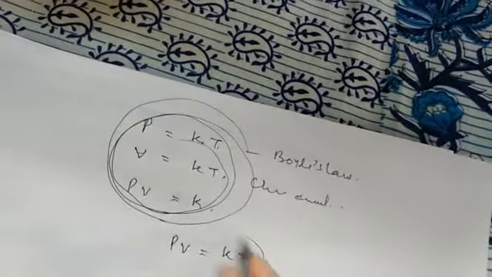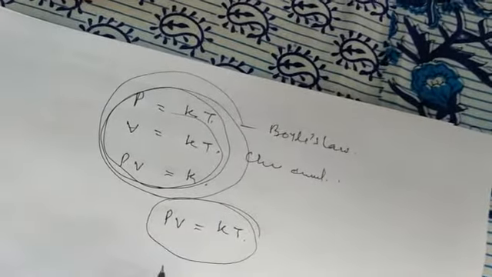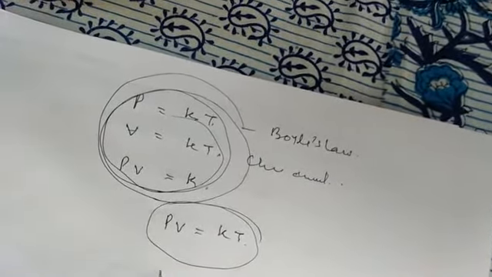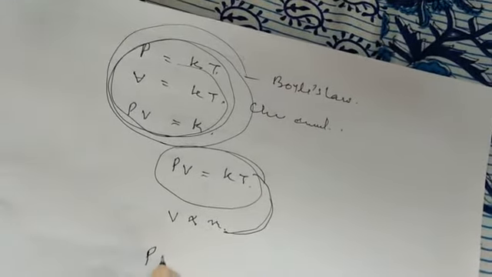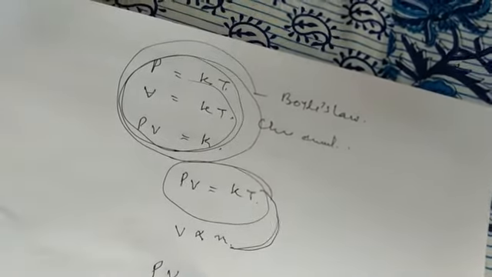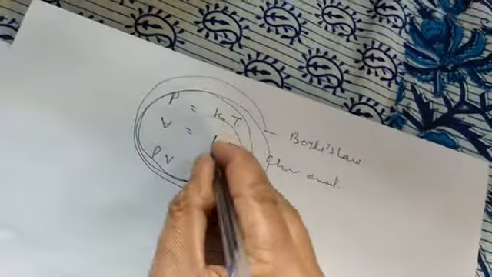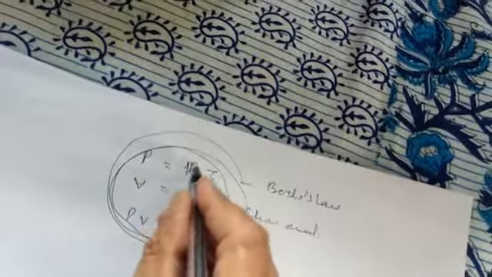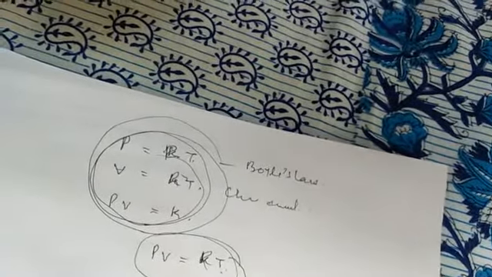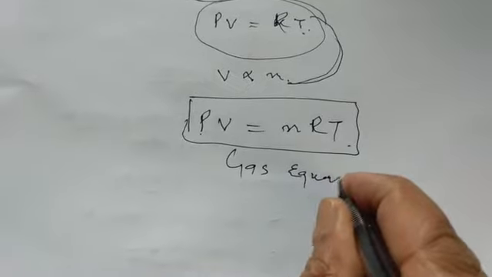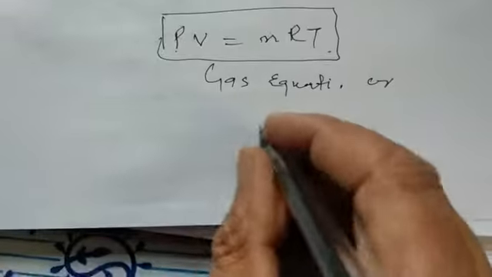Now if we add one more law to it, that is Avogadro's law. As per Avogadro's law, we know that volume is directly proportional to number of moles. If we combine these, we get the ideal gas equation, that is PV is equal to nRT, where R is the gas constant. So this is an equation known as the gas equation, or ideal gas equation.